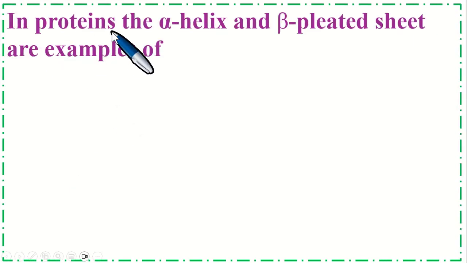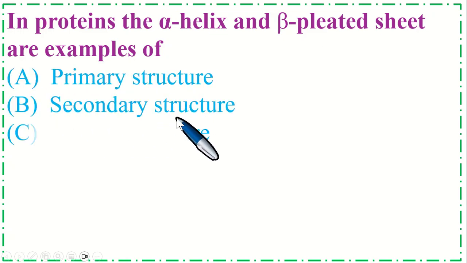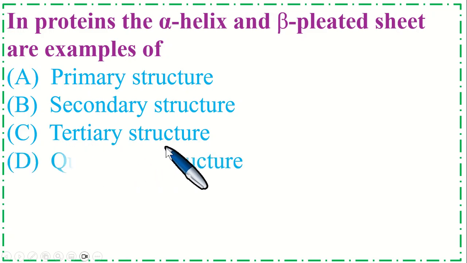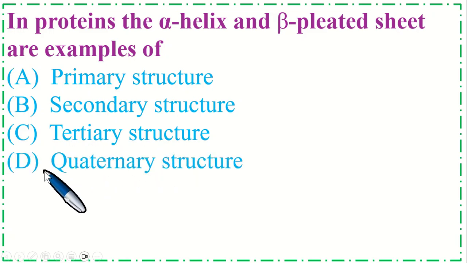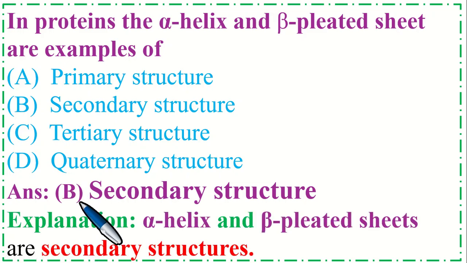In proteins, the alpha helix and beta pleated sheet are examples of option A primary structure, B secondary structure, C tertiary structure, and option D quaternary structure. So the correct option is B secondary structure. Explanation is alpha helix and beta pleated sheets are the secondary structure of proteins.